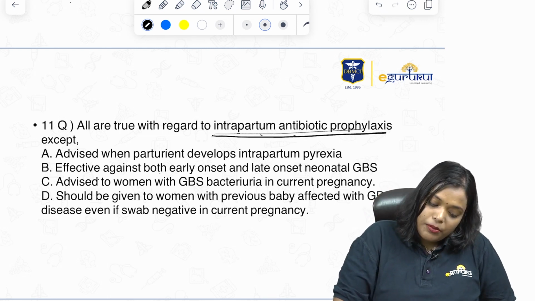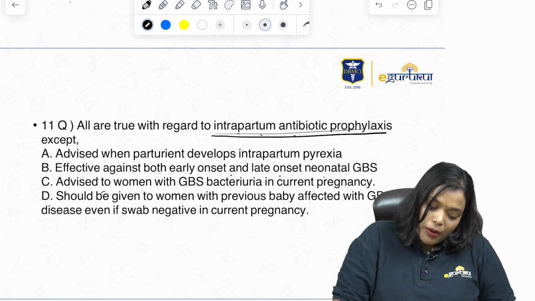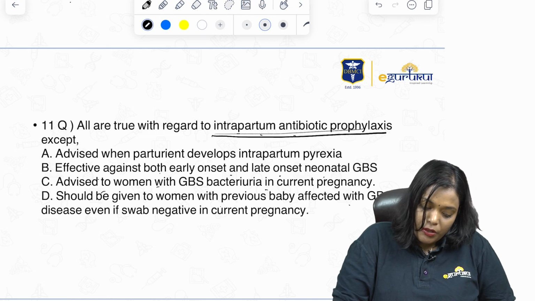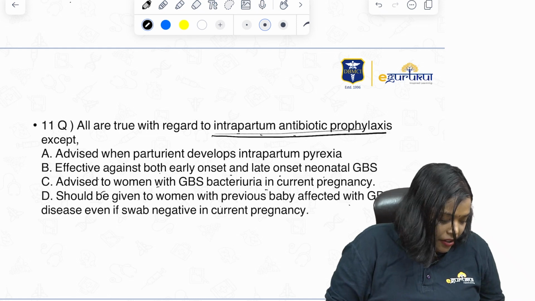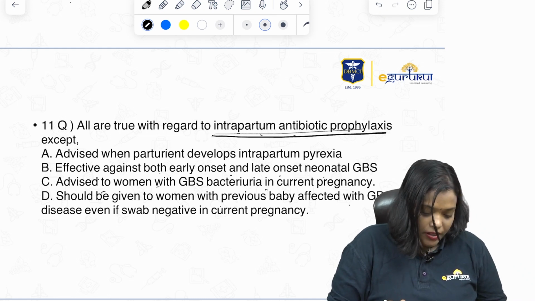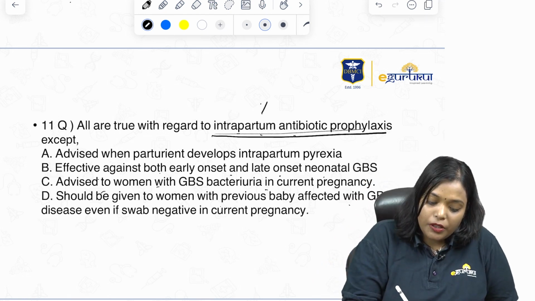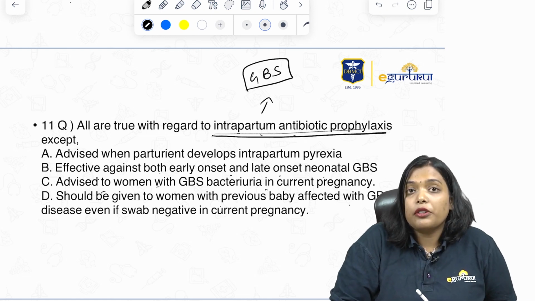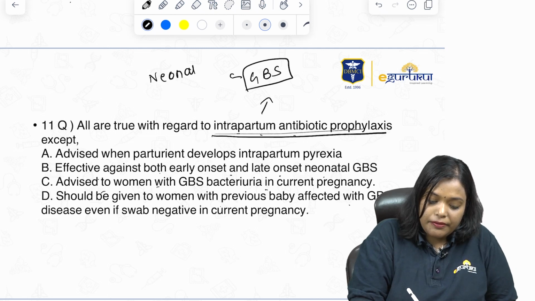Option B: it's effective against both early onset and late onset neonatal group B streptococcus. Option C: advised to women with group B streptococcus bacteria in the current pregnancy. Option D: should be given to the woman with previous baby affected with group B streptococcus disease even if the swab is negative in the current pregnancy. So here they are mainly discussing intrapartum antibiotic prophylaxis, especially for group B streptococcus, guys. We all know that group B streptococcus mainly causes neonatal meningitis.